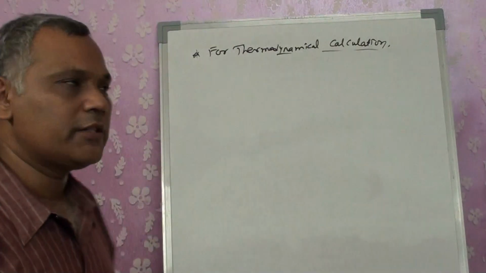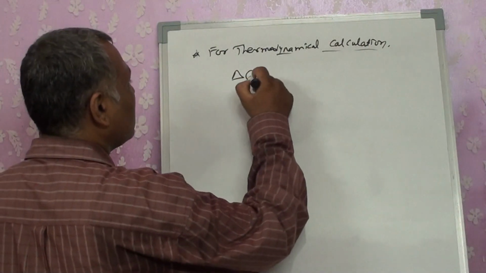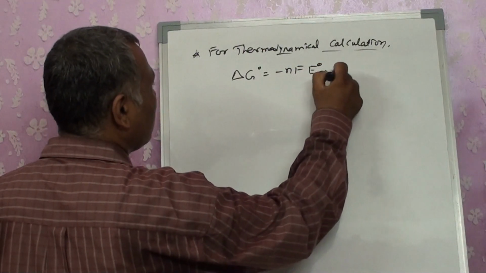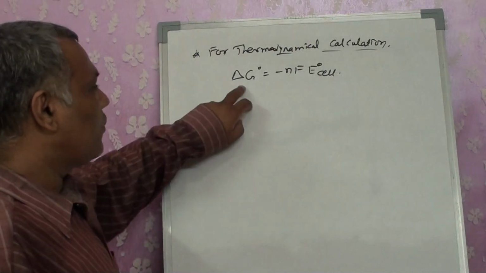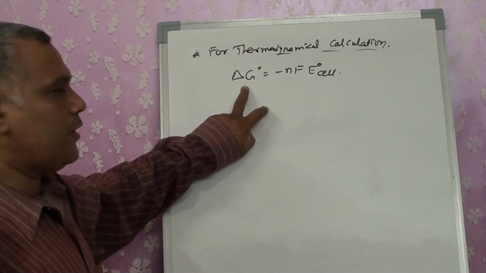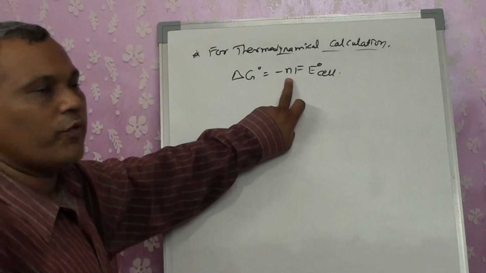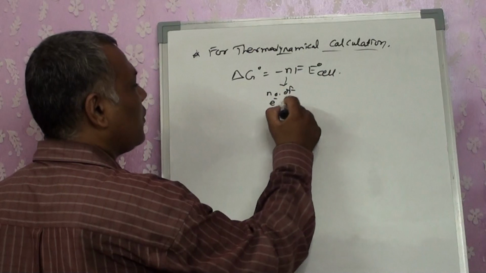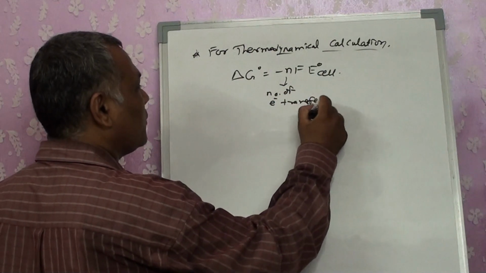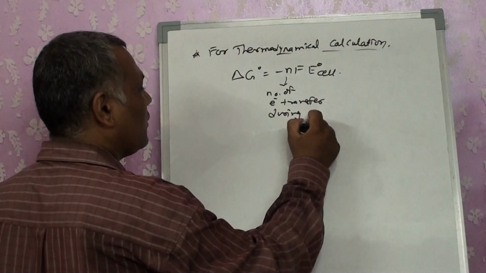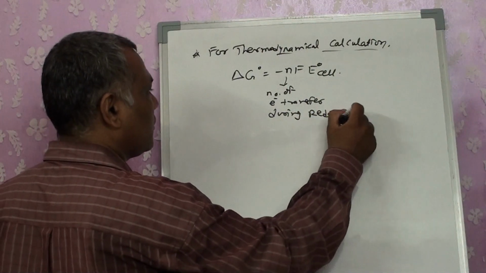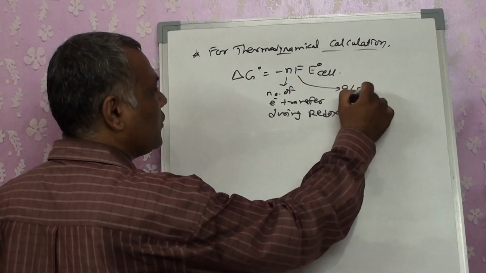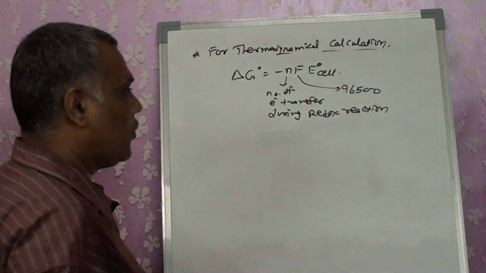In 11th we already studied it. Delta G is equals to minus nF E naught cell, where delta G is change in free energy, n is the number of electrons transferred during the redox reaction, F is Faraday's constant, 96500.